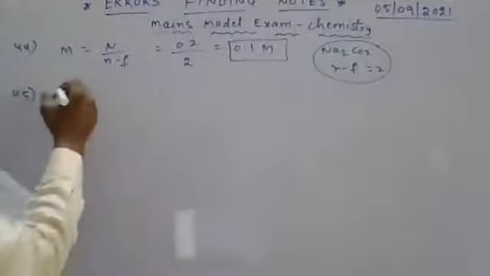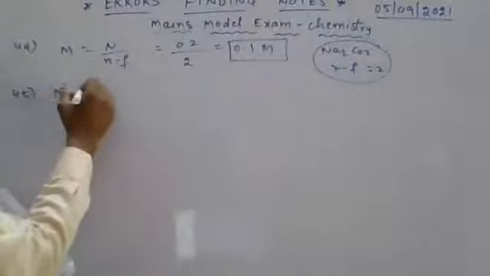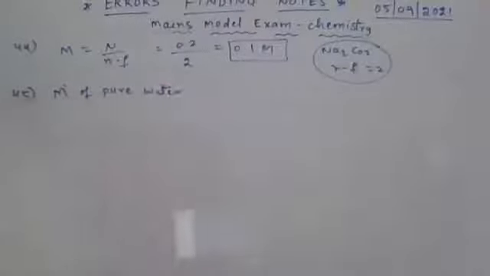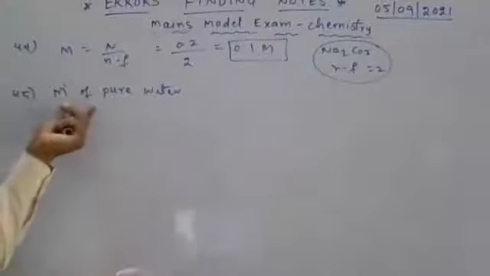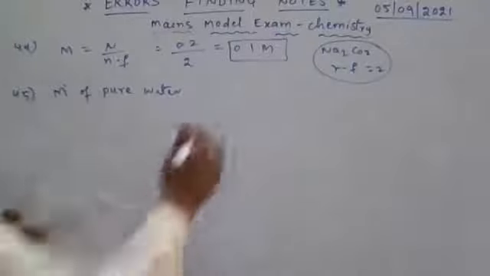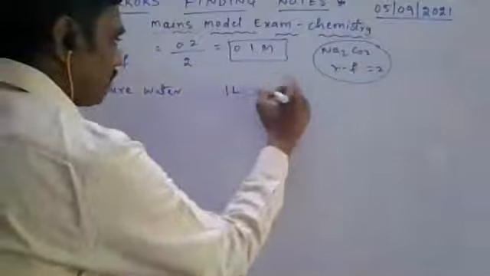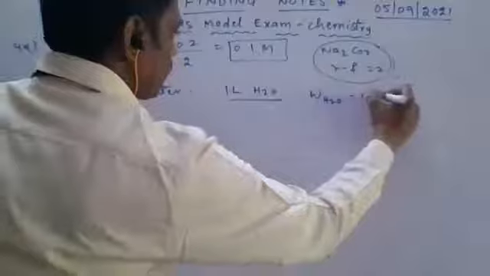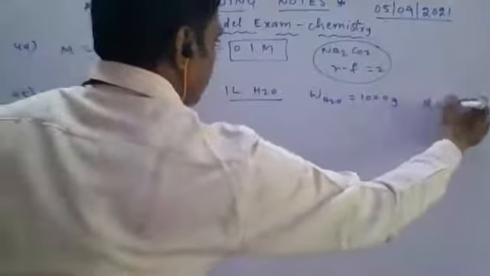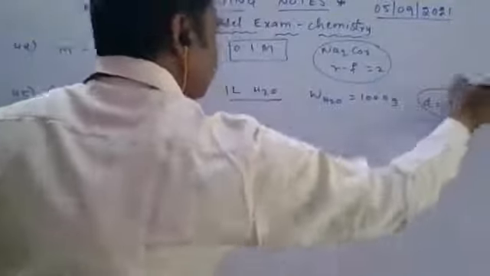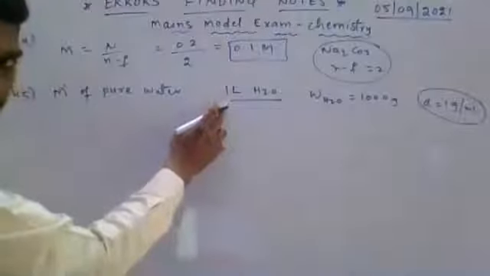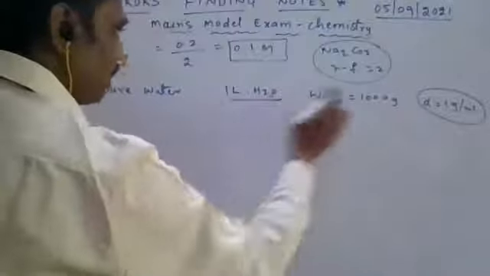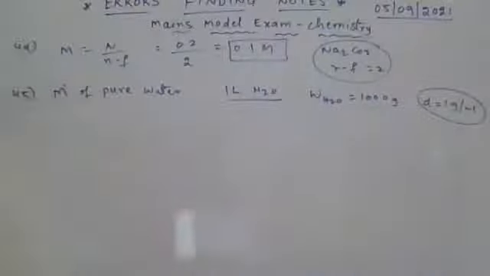Question number 45, molarity of pure water. Based on the molarity statement, number of moles of solute per liter of solution. If you consider 1 liter of water, here the weight of water you get is 1000 grams, due to the density of water being 1 gram per ml. Here 1000 ml, 1000 grams. Mass is equal to volume into density.